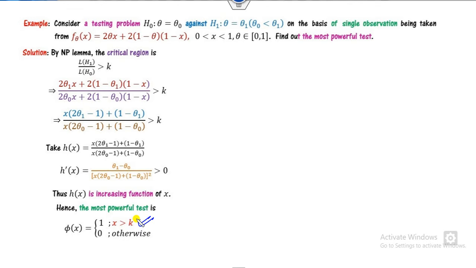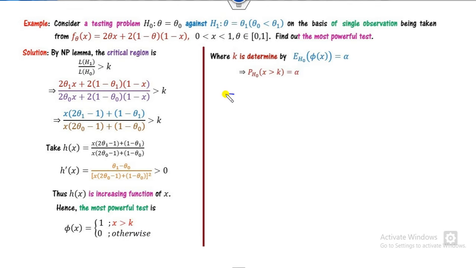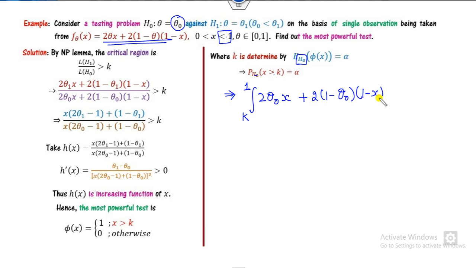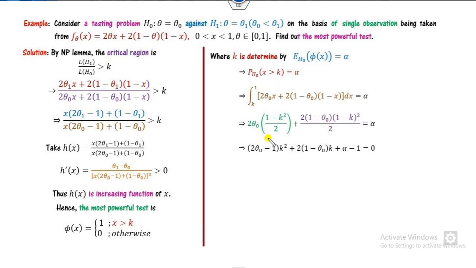How can you find the value of k? As usual we can start from here. It is a continuous random variable, so k to maximum value, my upper value is 1, PDF is my here under the H0. What is H0? It is theta naught, so it can be written as 2 times of this plus 1 minus of 1 minus x. Now I can integrate this with respect to x, you will get as of here.